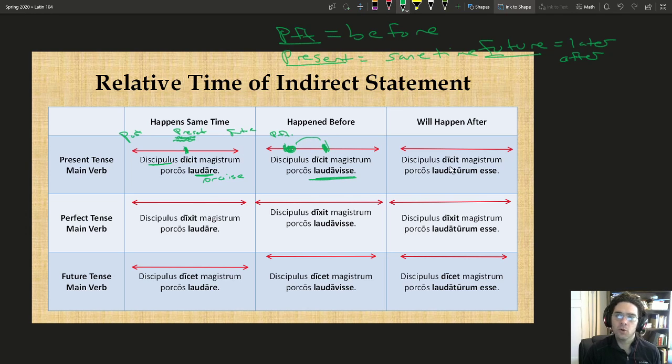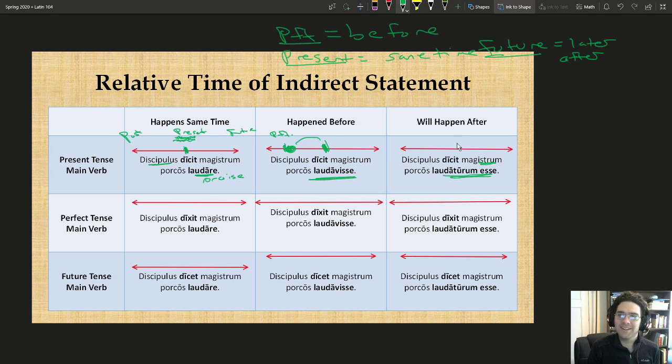All right, and then we'll also take a look at this future infinitive as well. So the student says that the teacher will praise his pigs. So remember that we know that this is modifying magister because it's accusative singular masculine. It's not plural, which would mean that the pigs loved the teacher. Sorry, I lowered my chair accidentally.